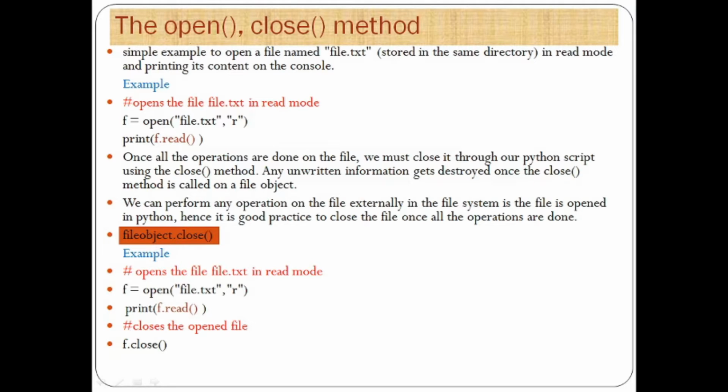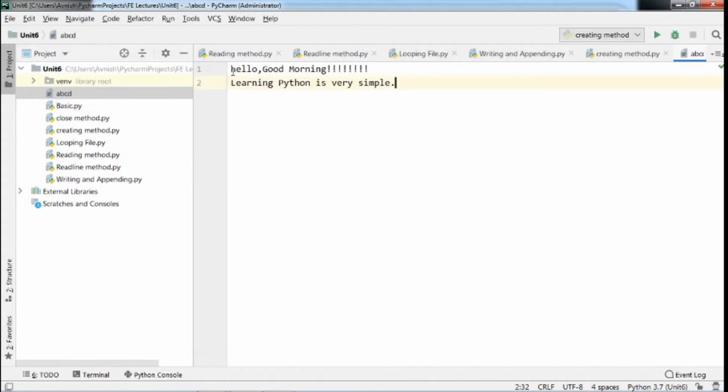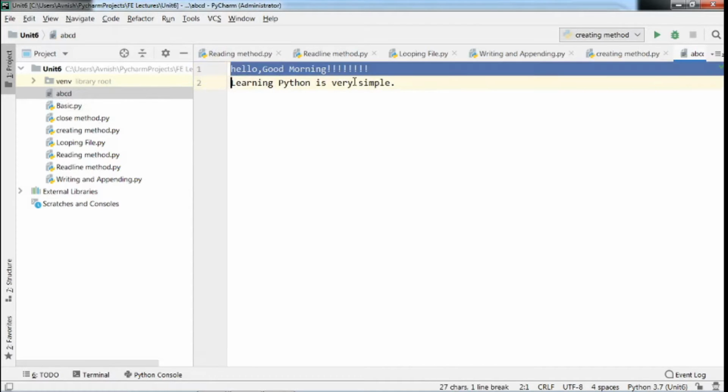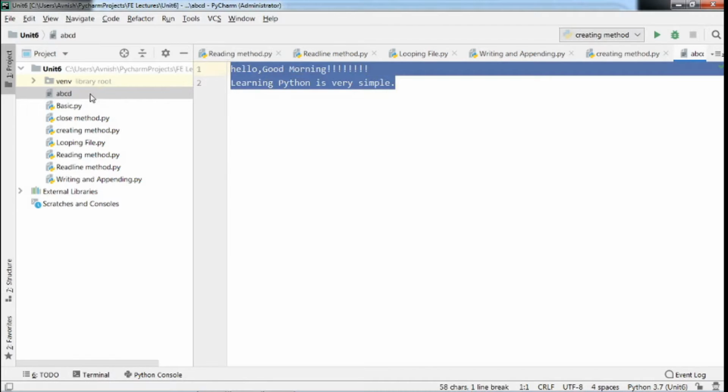Now we will see how to open a file. We will see the open function with an example here. Suppose this is one text file, ABCD, and in that text file I have taken some number of characters. The content is, suppose, hello, good morning. This is my first line. And the second line in that ABCD file is, learning Python is very simple. This is the content in my text file named abcd.txt. The extension of this file is .txt, which means it is a text file.